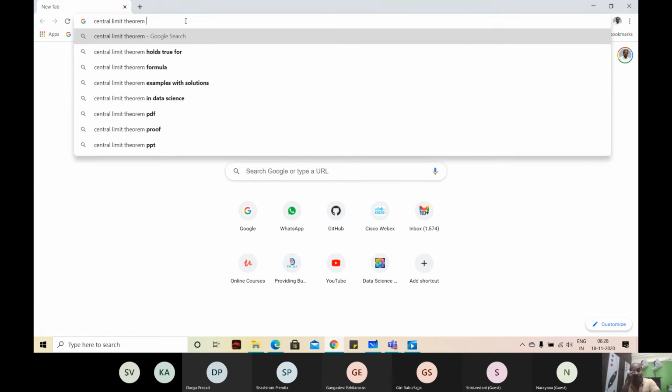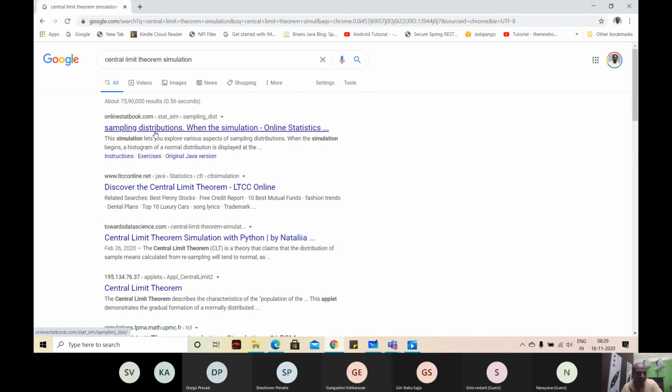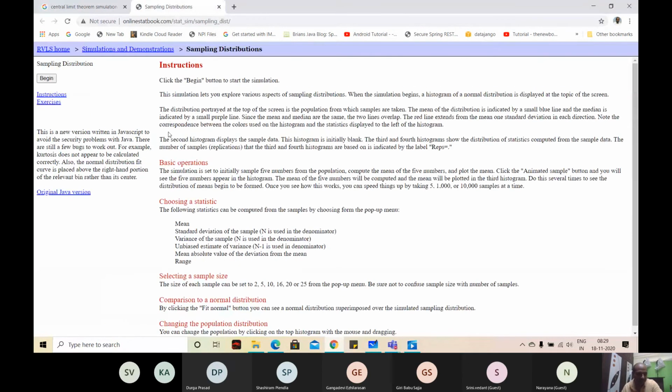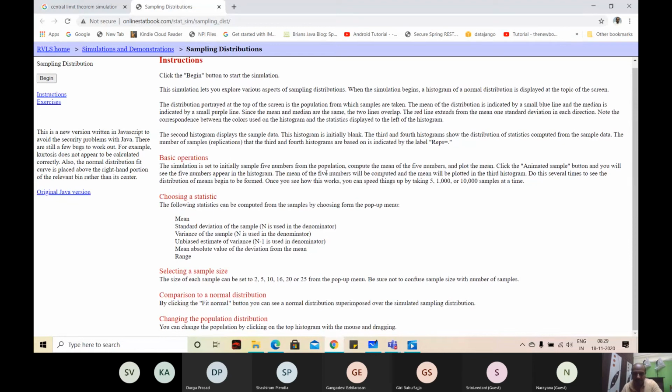I think your point is right. I never noticed it. When Narayana was asking, I got to know the same thing. This is the one in the stats book. You will have a tool in this, simulation basic. So this is the one.